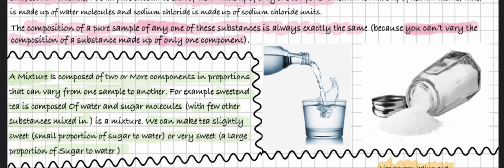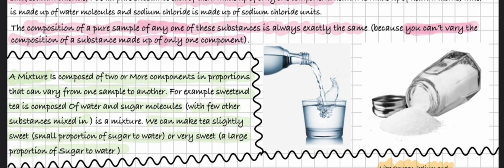A mixture is composed of two or more components in proportions that can vary from one sample to another. For example, sweetened tea is composed of water and sugar molecules, with a few other substances mixed in. That is a mixture.